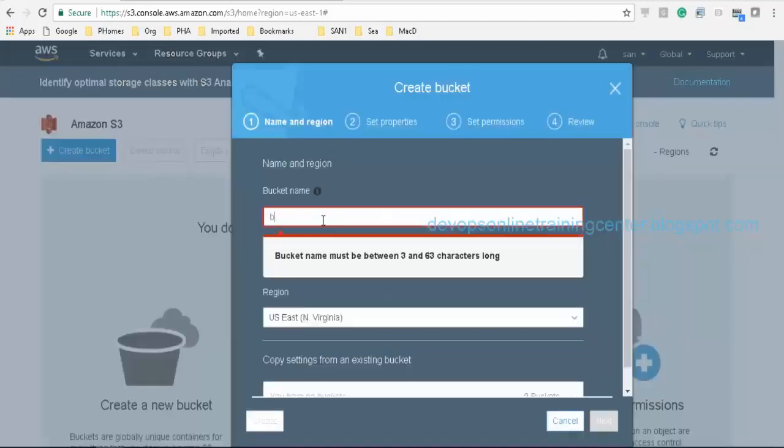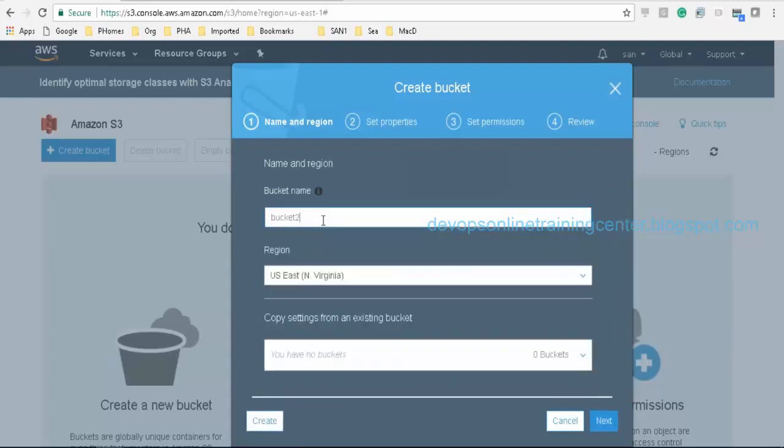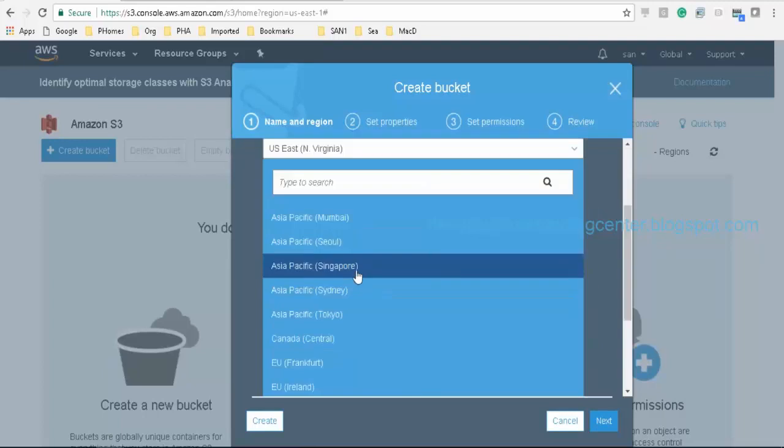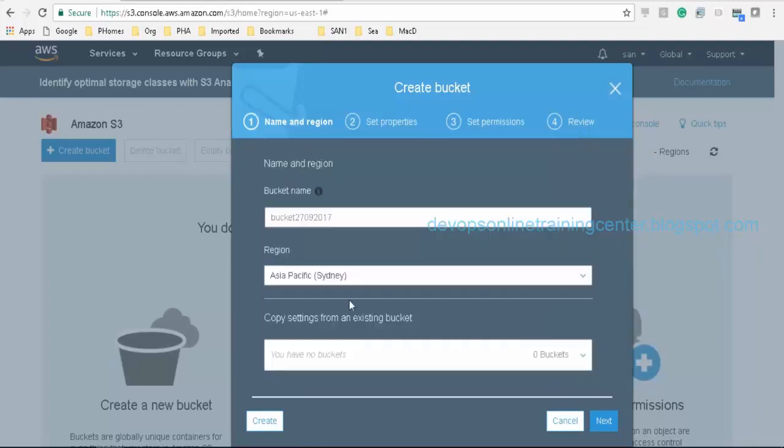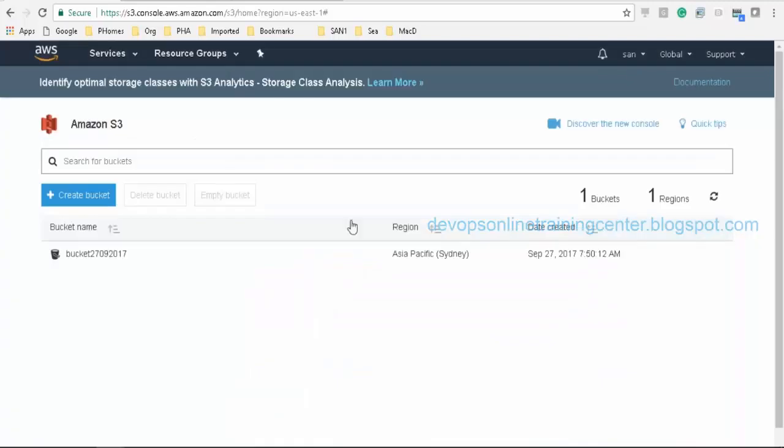I'll give some bucket name, bucket 2709-2017, and the region where you want to store. Let us say Sydney, and then create. Okay, so a bucket with that name is created.